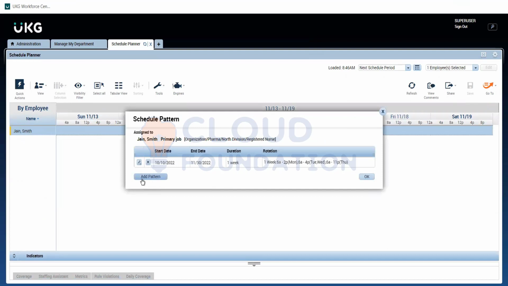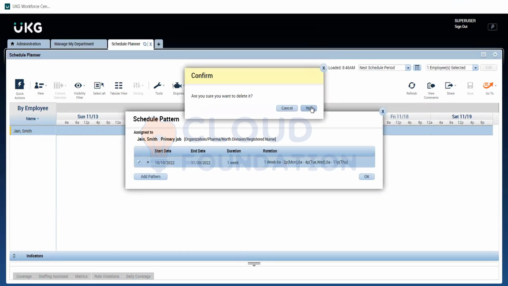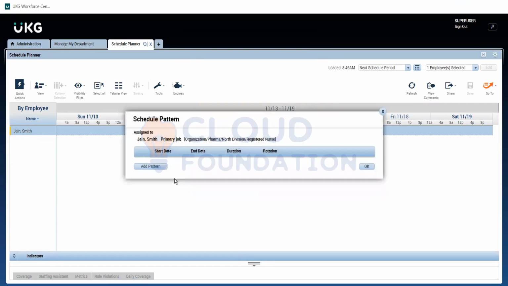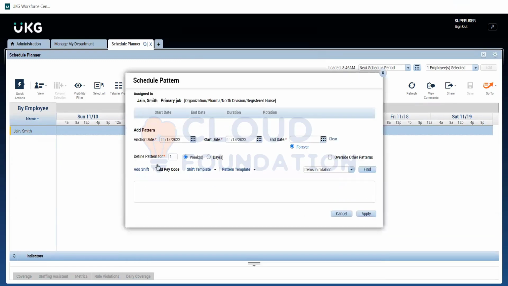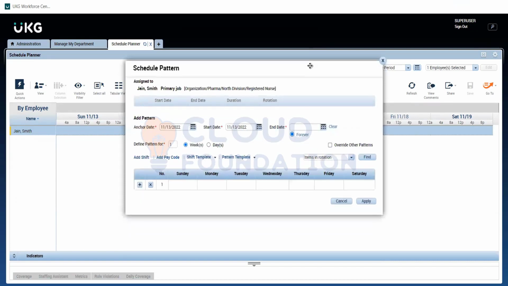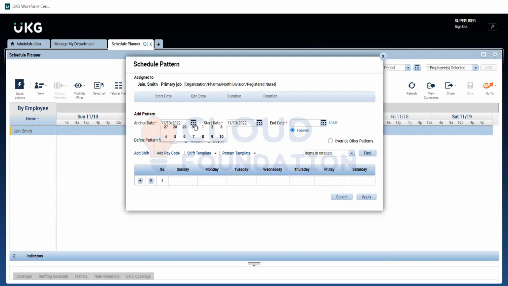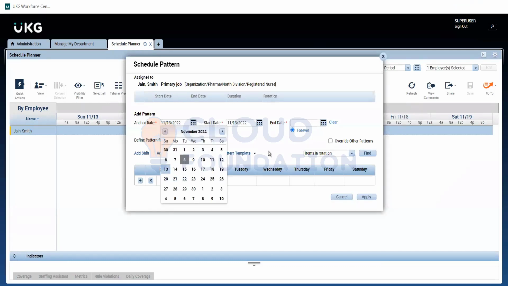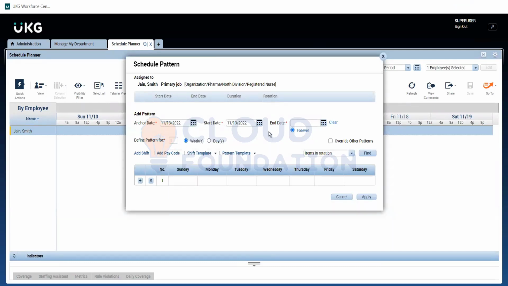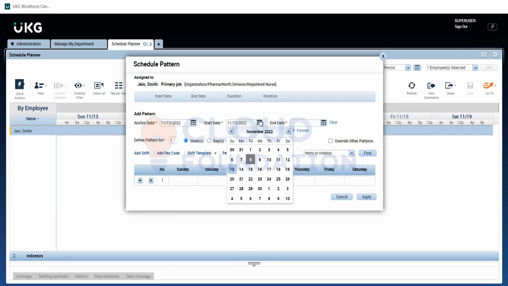Once that is done, he needs to click on it. There's already some pattern there, so I'll just delete it out. Now I'll click on add pattern. When this page comes up, first the anchor date. You don't need to change it. Anchor date is mostly Sunday. Nothing to change. The only thing you need to change is the start date and end date. We are starting from 13th because we need schedules from the 14th, right?